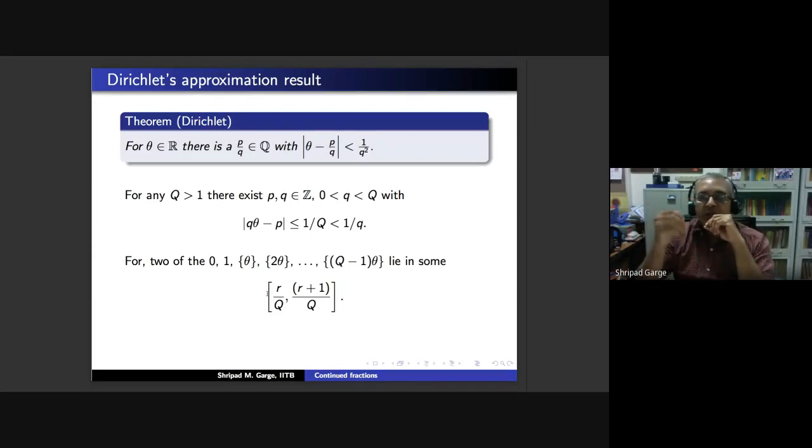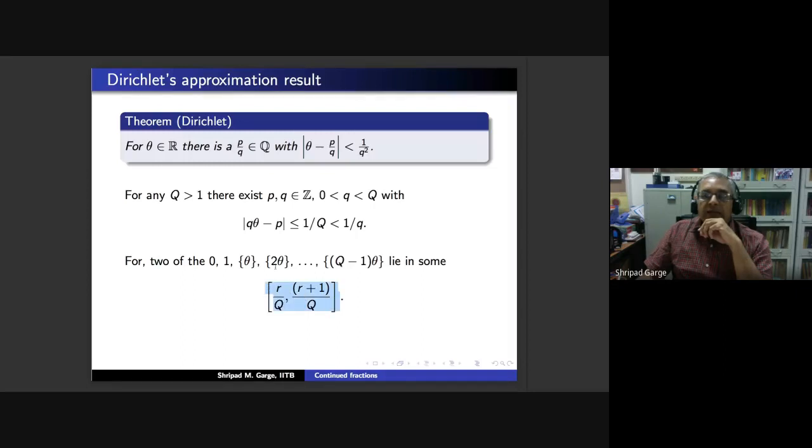This is like, if I have my q to be 2, then I will take 0 to 1 by 2 and 1 by 2 to 1. I will get two parts of equal length. If my capital Q is 3, I will take 0 to 1/3, 1/3 to 2/3, and 2/3 to 3/3, which is 1. So we are going to get Q subparts, but we have Q plus 1 elements which are going to lie in the union of these Q subparts. So there have to be two of these numbers which are going to lie in one such subinterval.